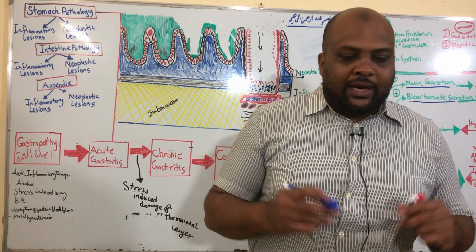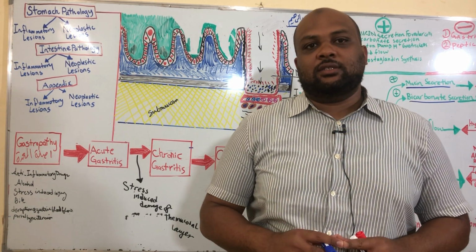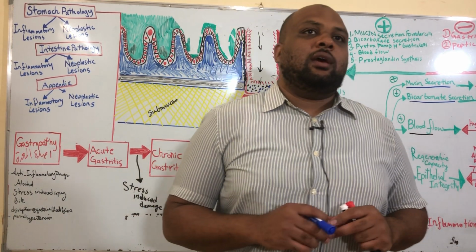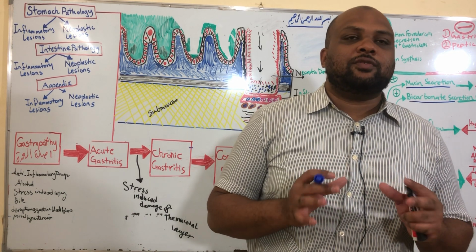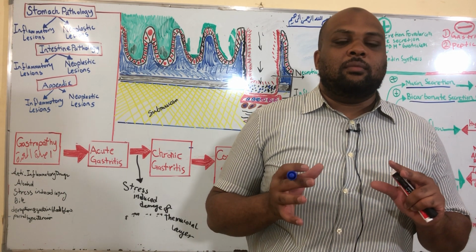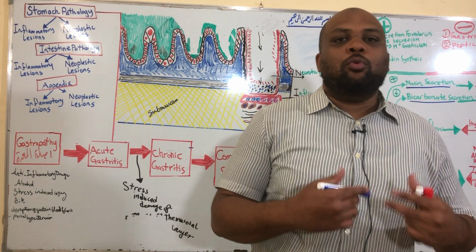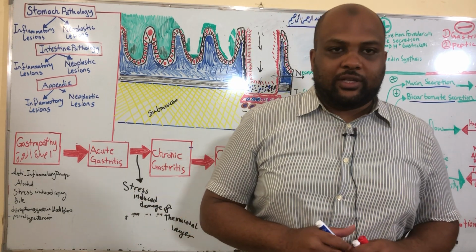Chronic gastritis is more persistent than acute gastritis, and the symptoms range from mild to moderate, but it takes more time and persists longer than acute gastritis.